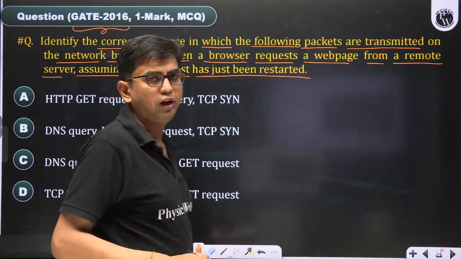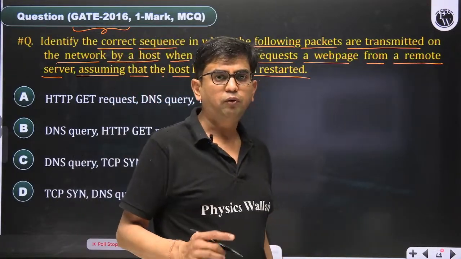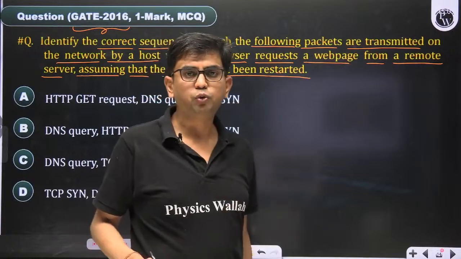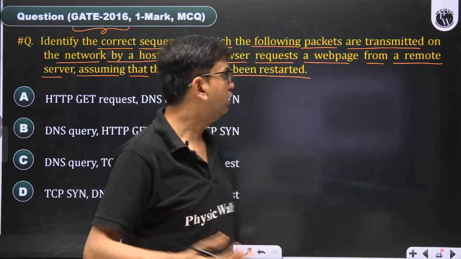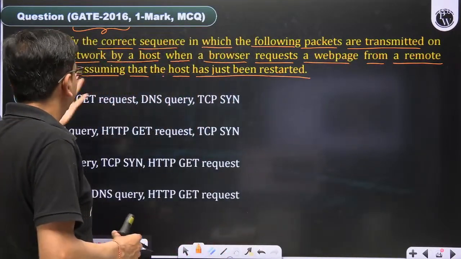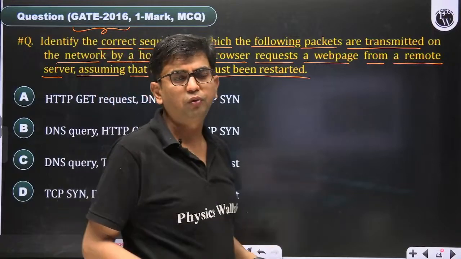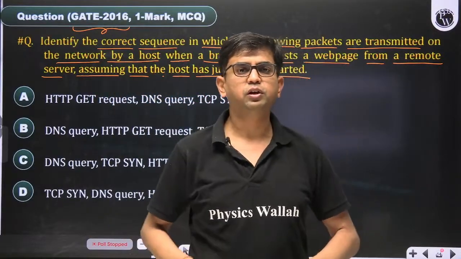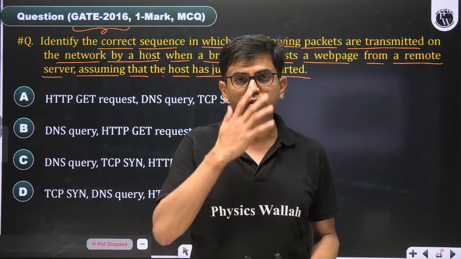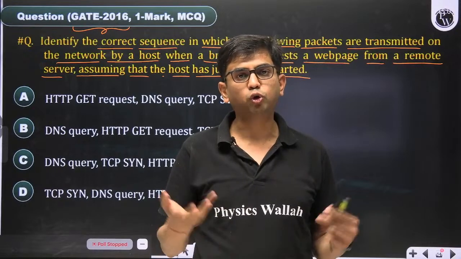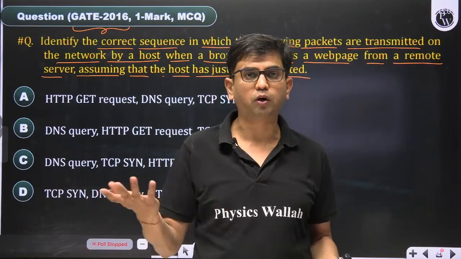The very first thing we do is make a request for the web page, but we do not know where this web page is hosted. This question is mostly asked in interviews. The interviewer asks, you want to open www.google.com.